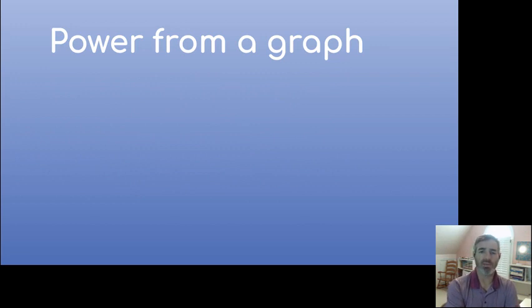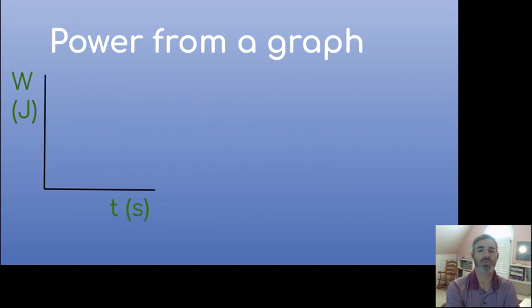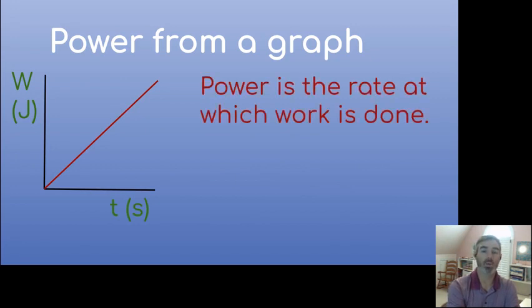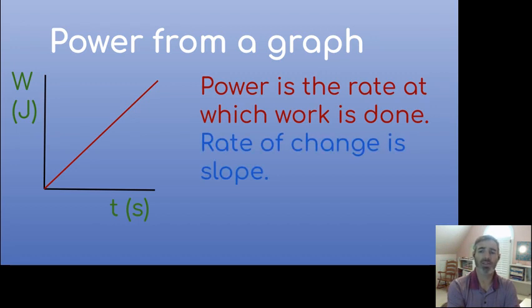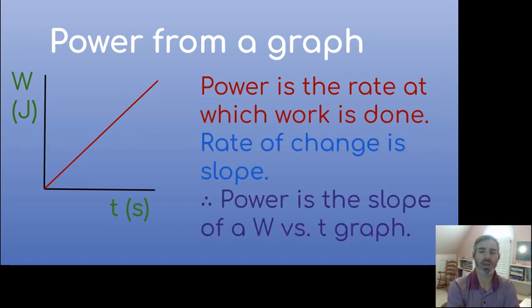Now, if we look at power from a graph, if we were graphing work measured in joules versus time in seconds, and we ended up with a straight line graph, what we know is that power is the rate at which work is done. And we know that a rate on our graph is the slope, the rate of change. So therefore, the power is going to be found by using the slope of the work versus time graph. So if you're given a graph and asked to find power, power is just found by finding the value of that slope.